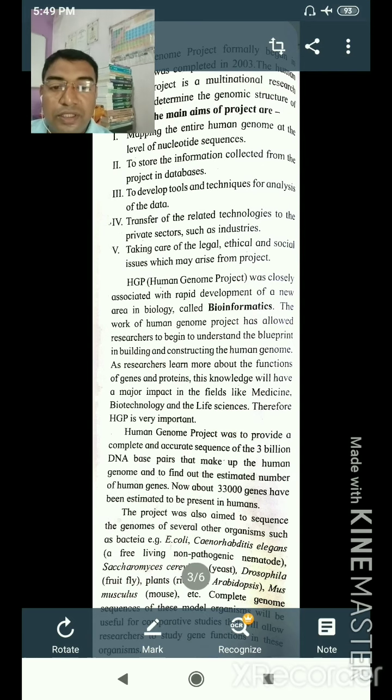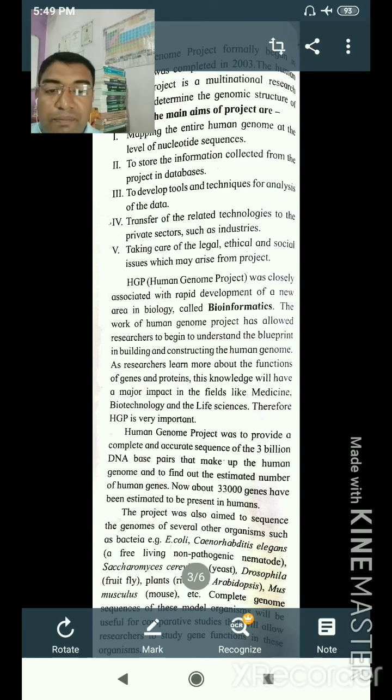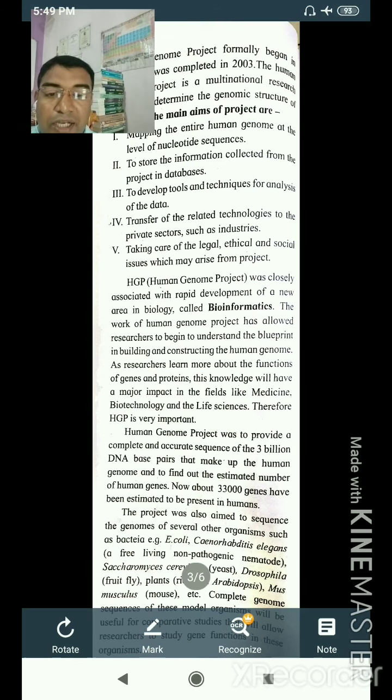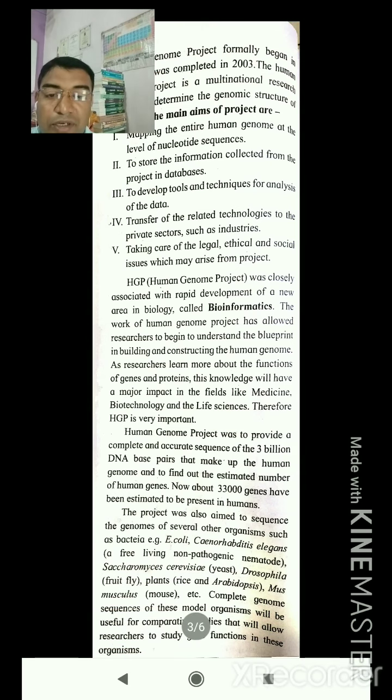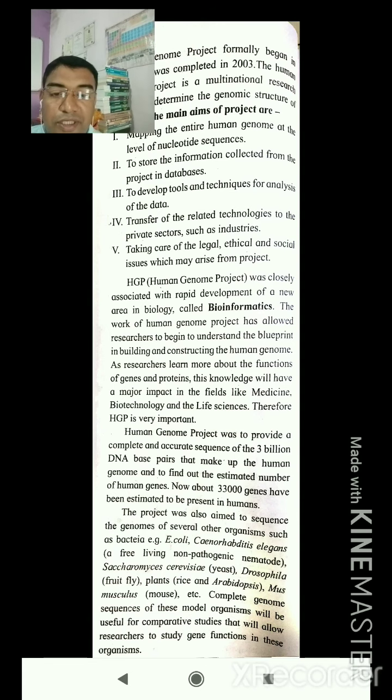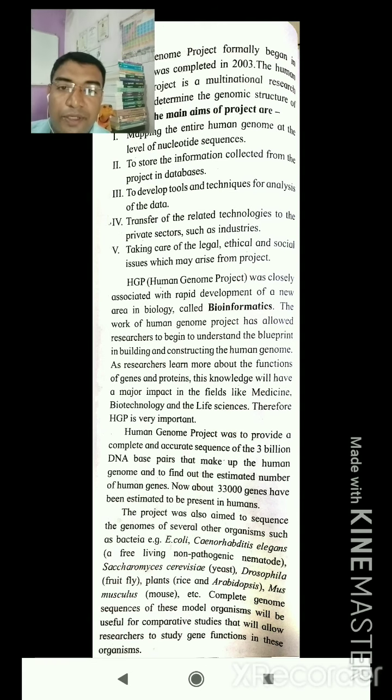The Human Genome Project has provided a complete accurate sequencing of about 3 billion DNA base pairs that make up the human genome, and helped find out the estimated number of human genes. Now about 33,000 genes have been estimated to be present in humans. It's a very big number.